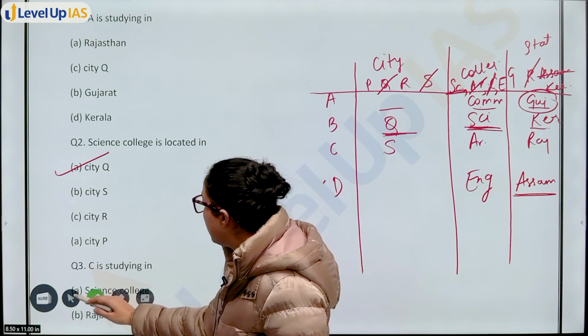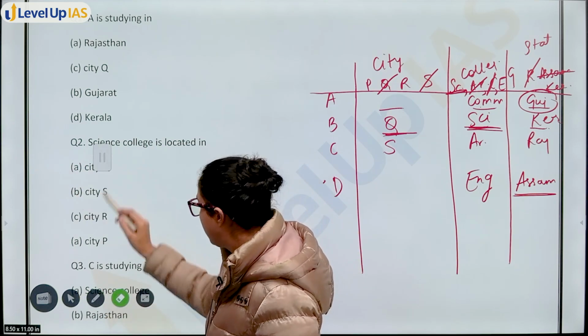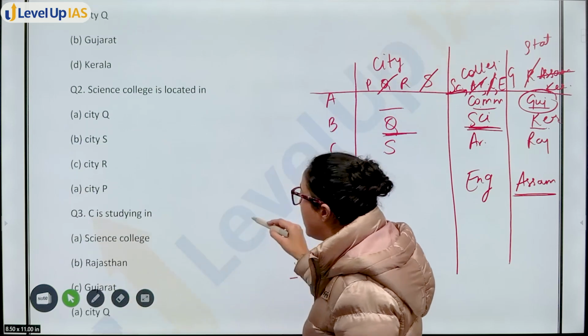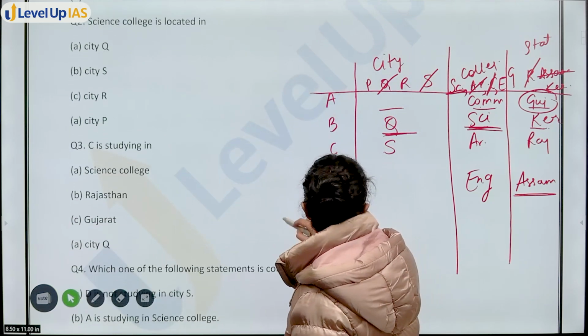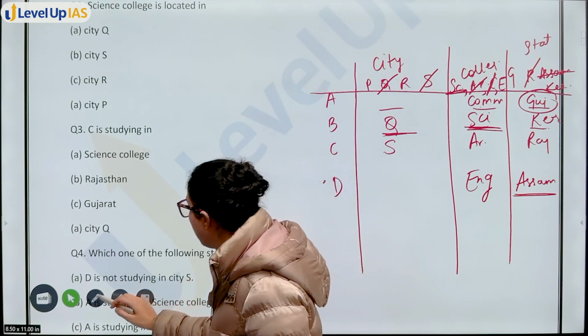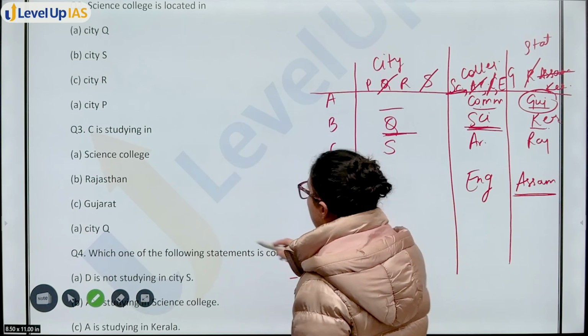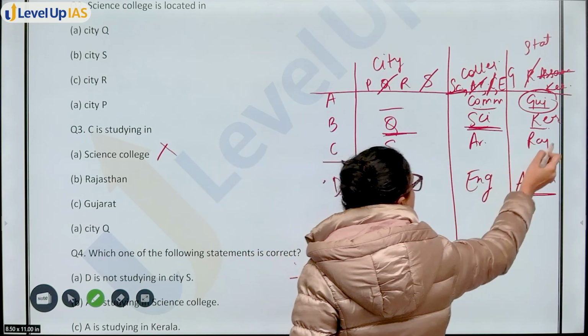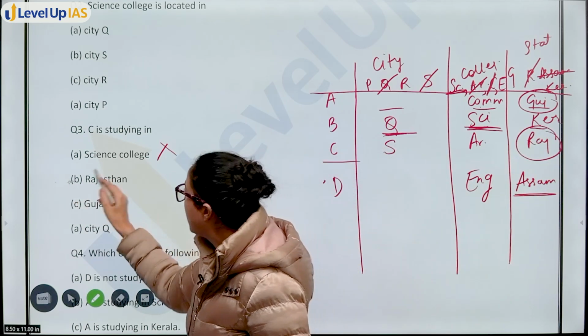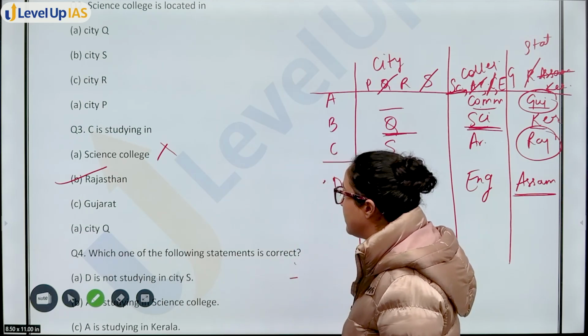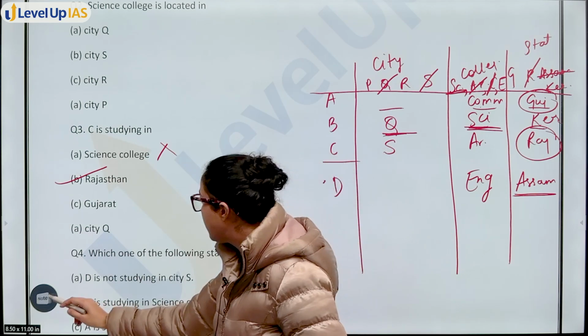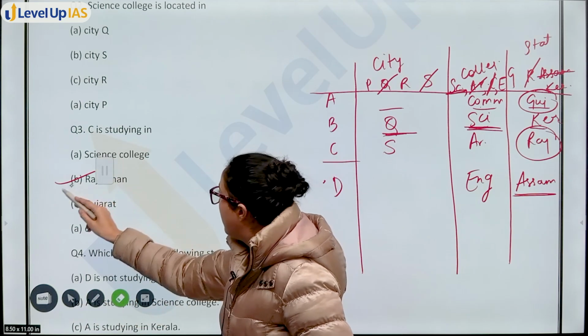Next question is C is studying in Science College, Rajasthan, Gujarat, or City Q. C is studying in Science College, no. Rajasthan, yes. Option B, Rajasthan will be your answer. Which of the following statement is correct? Now you have to check.